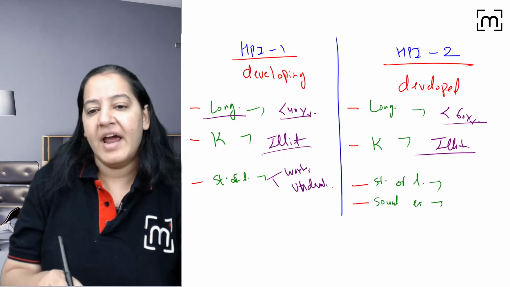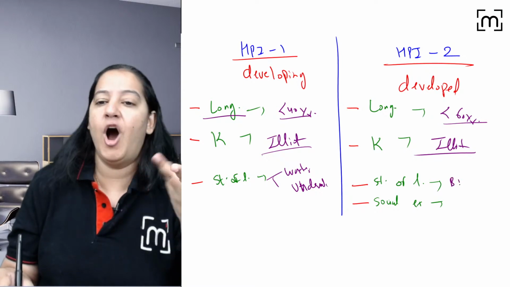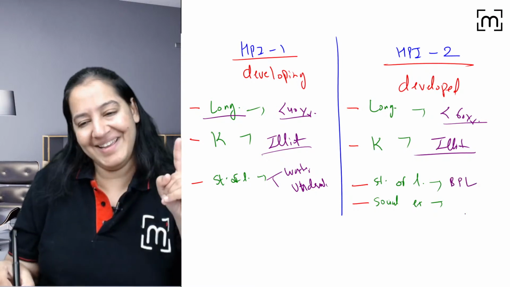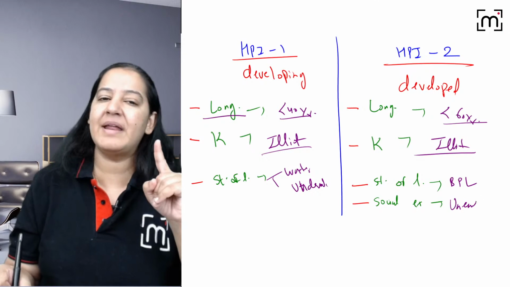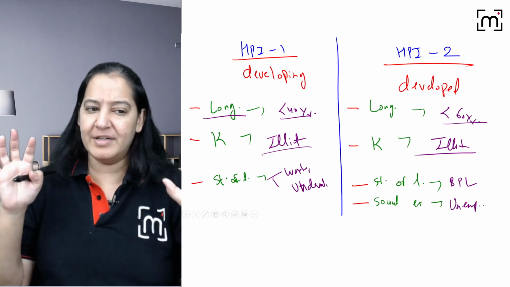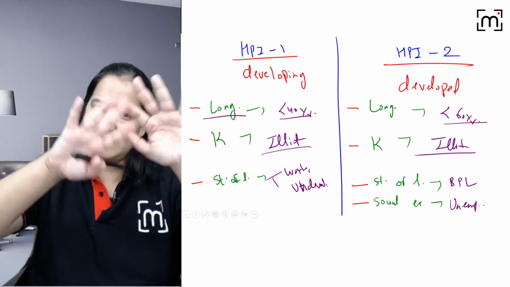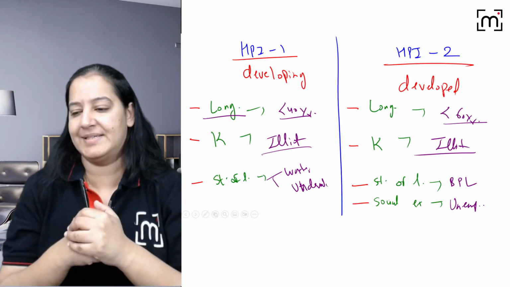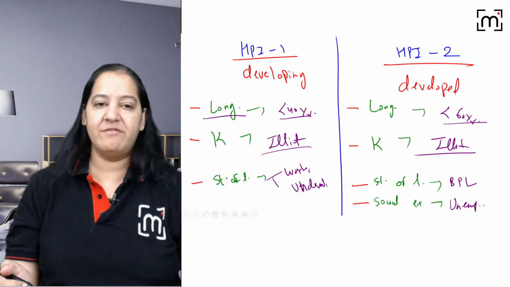For standard of living, here we take pure water source and percentage of underweight children. And here we say BPL: how many persons are below the poverty line? And here is unemployment. The last one is unemployment: anyone who is not having a job for more than 12 months. You can learn the details, it's good. If you can't, at least you should know the broader things. That is HPI 1 and 2.